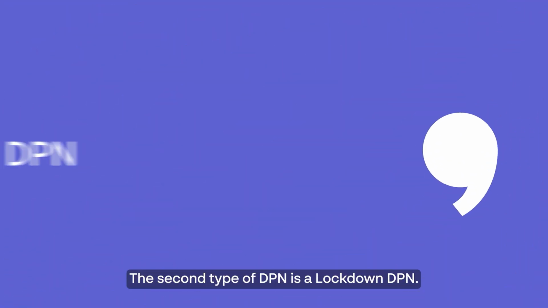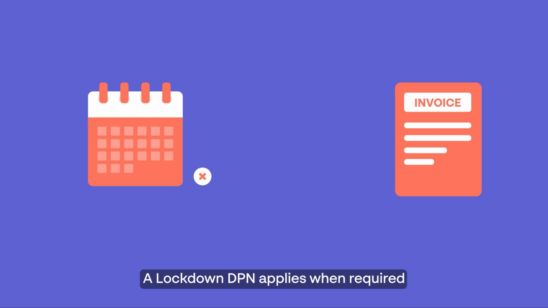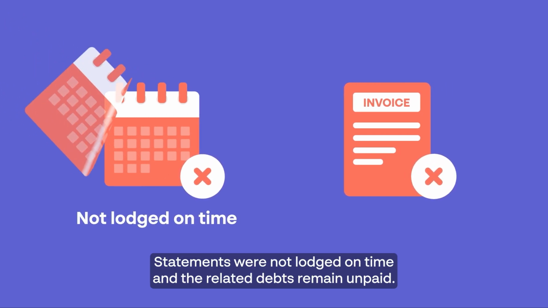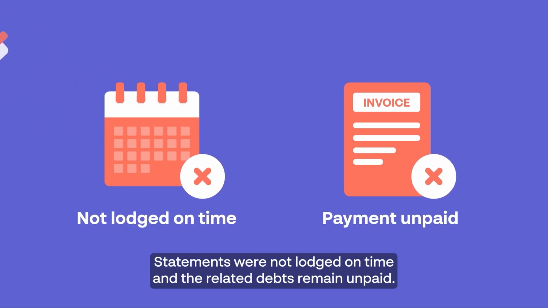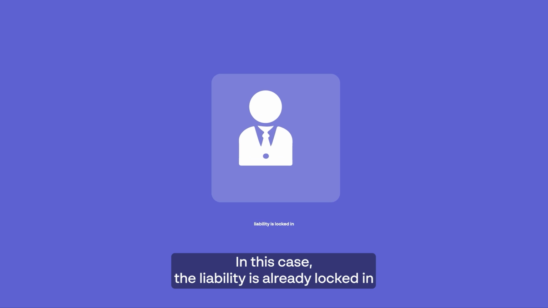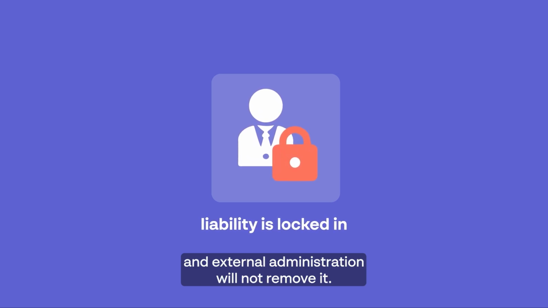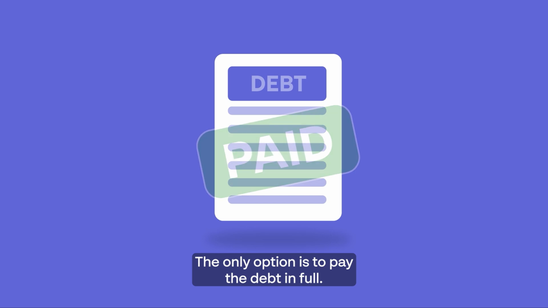The second type of DPN is a lockdown DPN. A lockdown DPN applies when required statements were not lodged on time and the related debts remain unpaid. In this case, the liability is already locked in and external administration will not remove it. The only option is to pay the debt in full.